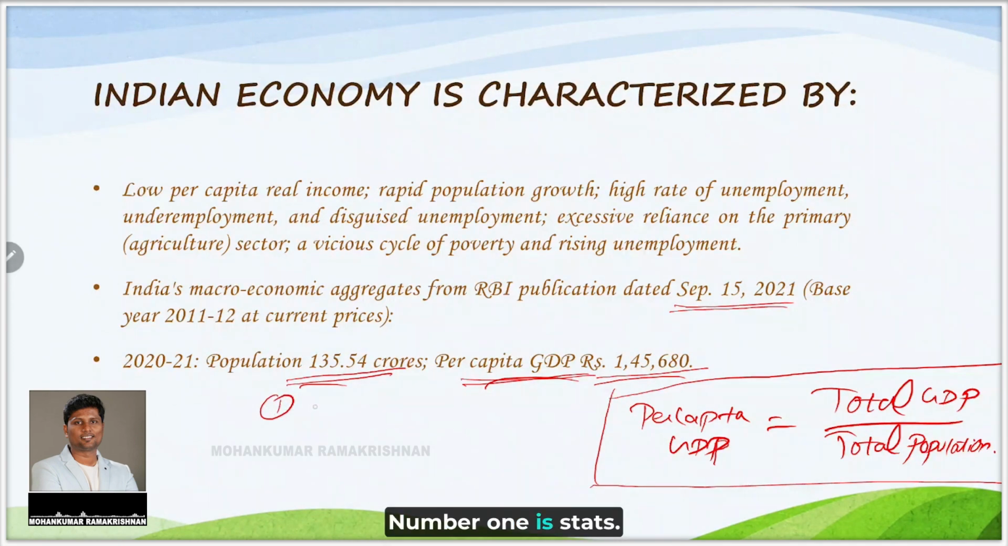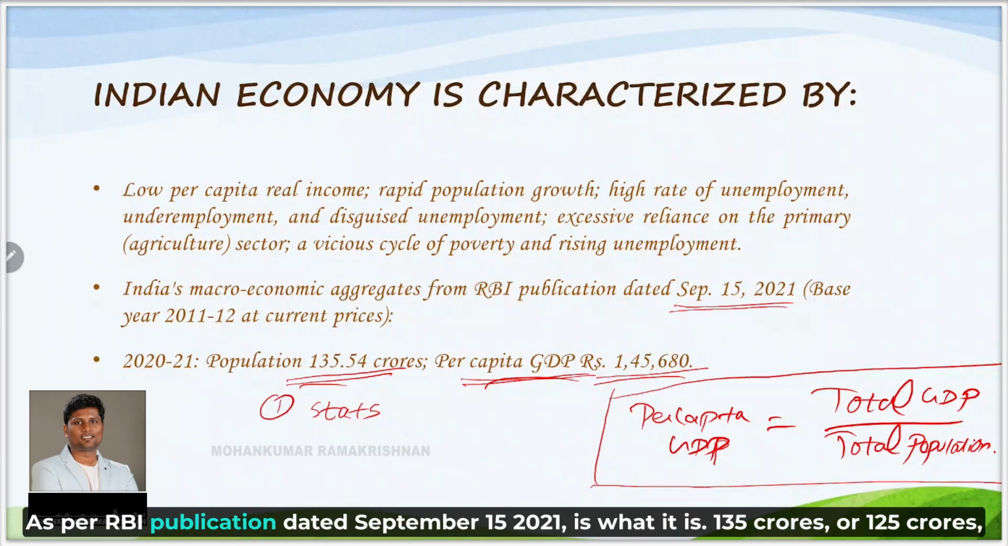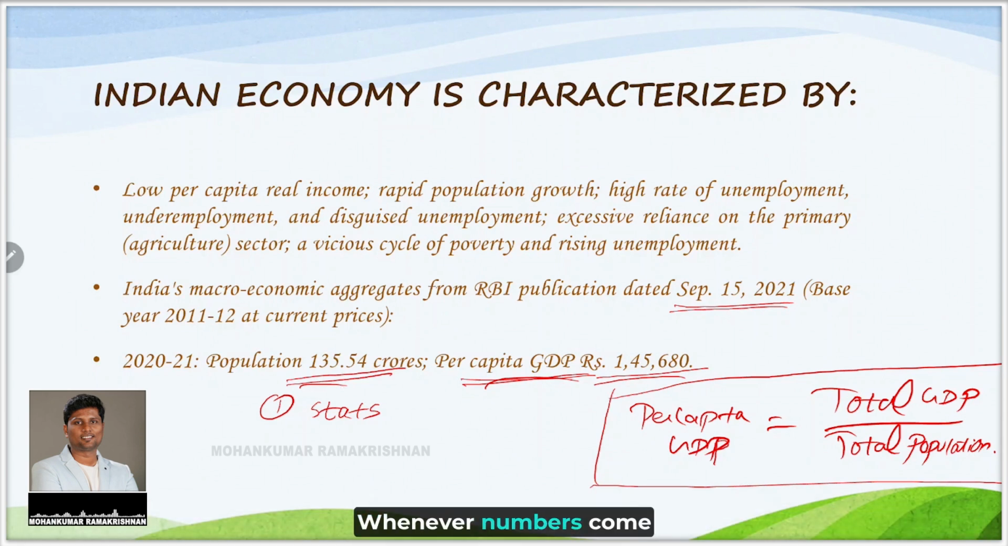And with respect to JAIIB, the questions can be formed in some 3-4 categories. Number 1 is stats. By stats I mean, see, the population of India as per the RBI publication dated September 15, 21 is what? Is it 135 crores or 125 crores or 144 crores? Whenever numbers come with stats, they will ask the question.